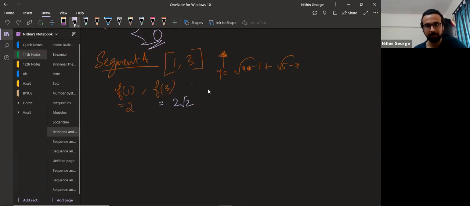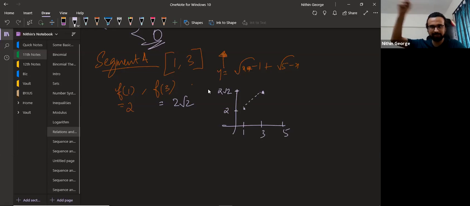So you can see between 1 and 3. This is 1, this is 5, this will be 3. Between 1 and 3, this increases from 2 to 2 root 2. The function value increases from 2 to 2 root 2 in some curvy format. But the point is, the slope will always be positive. So I'll just roughly draw one graph like this. From 2 to 2 root 2, it increases. Now, till where does it decrease? How do I find that?